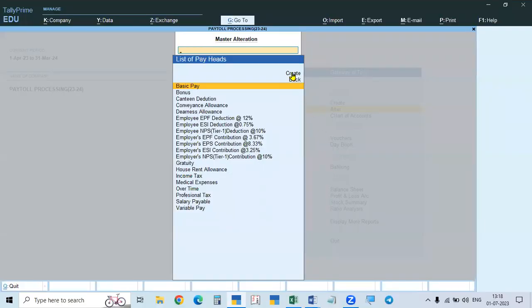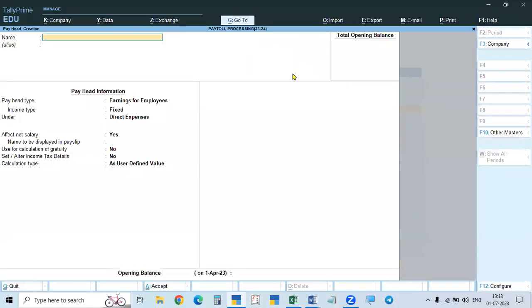So we will go here, go to the create button. Then here, this one, EDLI contribution. We will not write employer because it's only for the employer. Contribution at 0.5%. This will be calculated on the total provident fund amount only, not basic salary or salary of the employee. It is calculated on the total gross provident fund amount only. It is calculated, so here it is coming there.